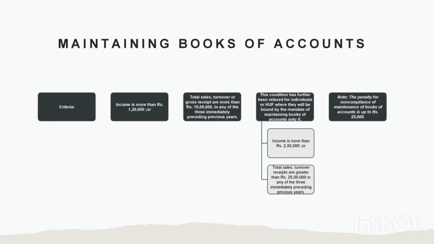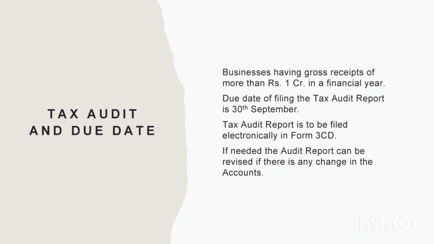Now let's talk about tax audit and its due date. Businesses having gross receipts of more than 1 crore in a financial year are liable for tax audit. The due date of filing the tax audit report is 30th September of the assessment year. The tax audit report must be filed electronically in Form 3CD. Under normal circumstances, revision of a tax audit report is not possible. However, in cases where accounts have been revised, it is possible to revise the tax audit report too.